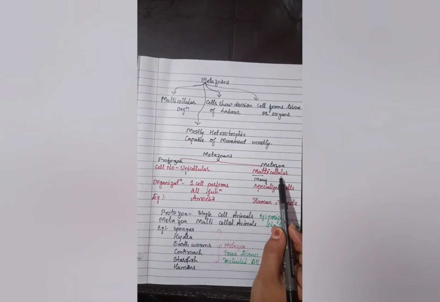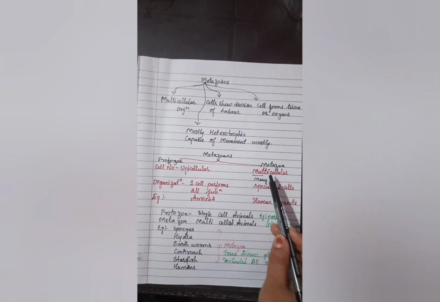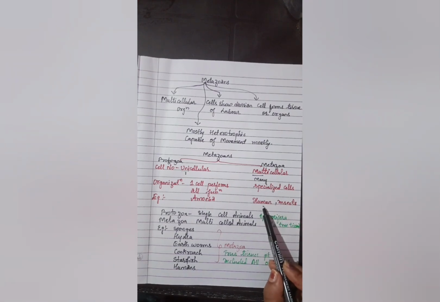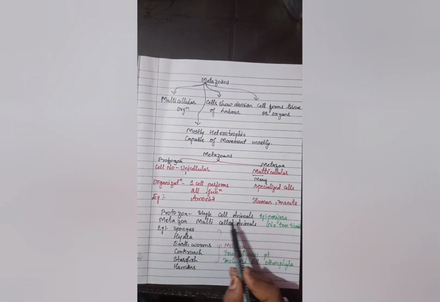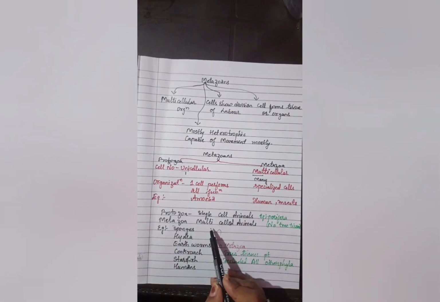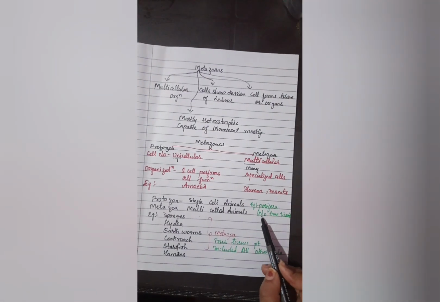Then coming to the multicellular organisms which belong to the metazoa category, they have specialized cells. Examples we can include here are human and insect. In short, protozoa are single-celled animals. Coming to the metazoa, they are multi-celled organisms or animals. Here in metazoa, for example, Porifera we can take, and here no true tissues are present.